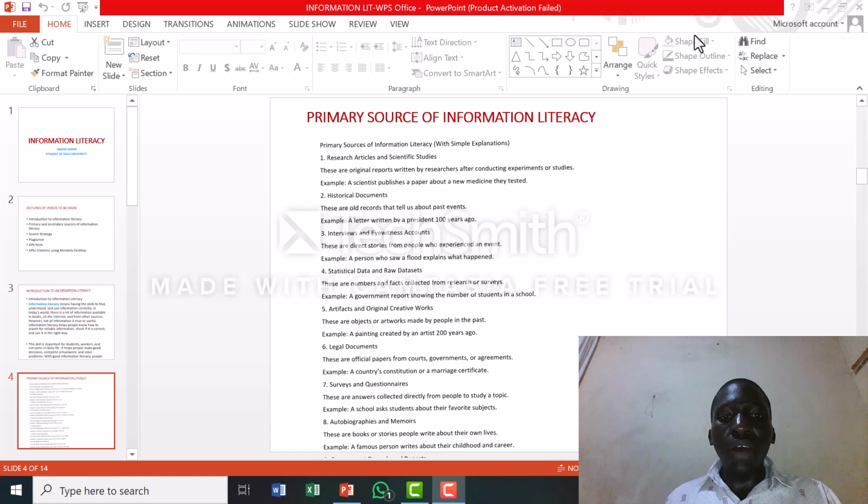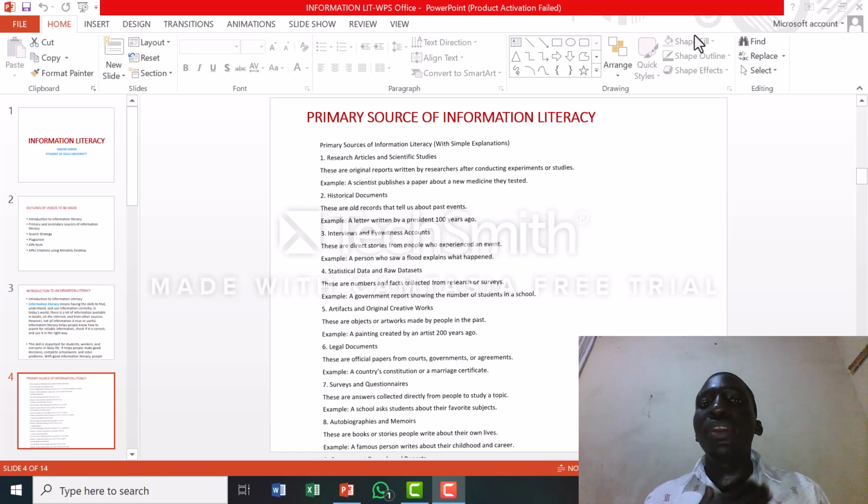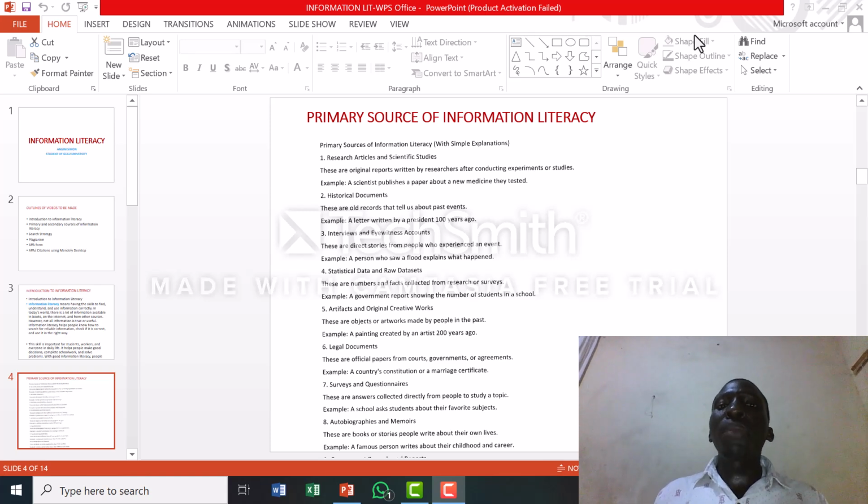We also have autobiographies and memoirs. These are books or stories people write about their own lives. Let me say I'm Okala Ivan. I may write my book on how I grew up, how I have been studying since primary one, primary two, coming down to senior one, senior four, senior five, senior six, and where I am now.